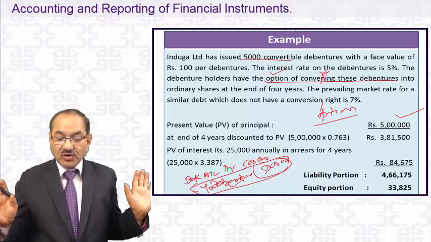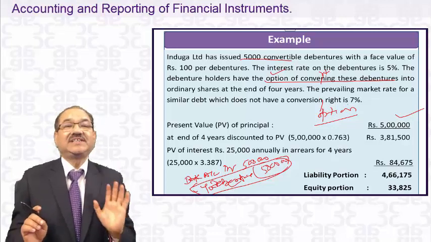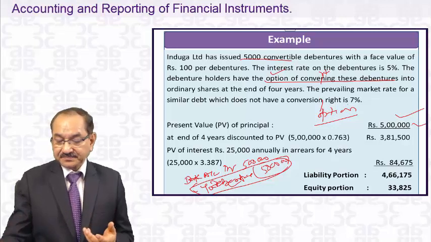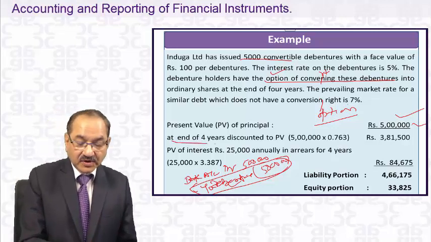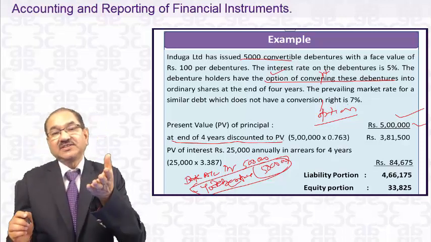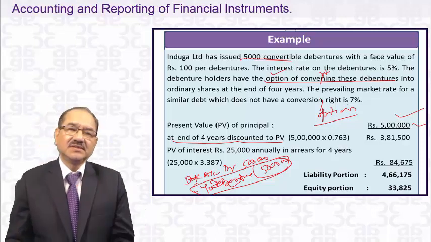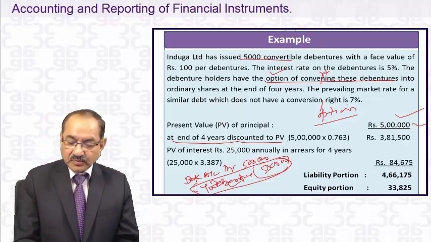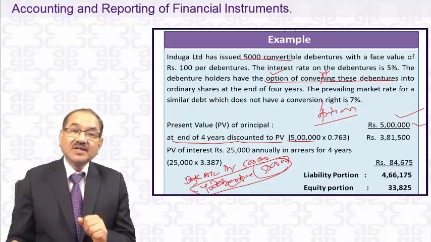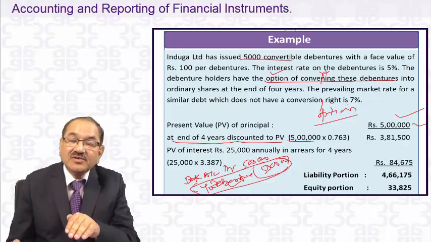It says that suppose there is no conversion option. The debenture would have been issued at 7% interest. Present value: you might have received 5 lakhs. At the end of the 4 years, you have to pay 5 lakhs to these debenture holders, because if there is no conversion option, it has to be redeemed after 4 years. So what will be the present value of that 5 lakhs payable after 4 years? What is the present value?